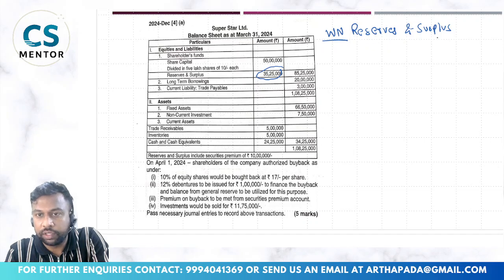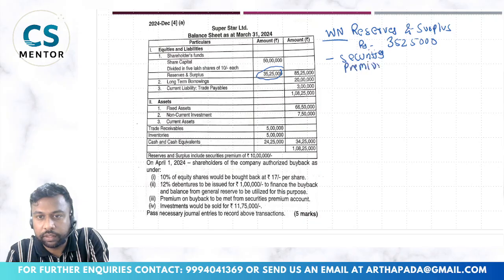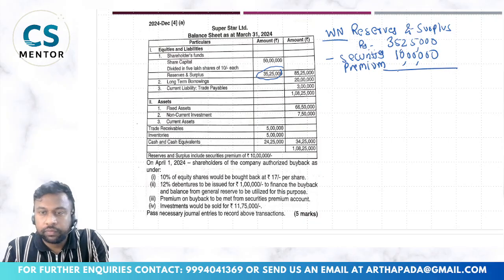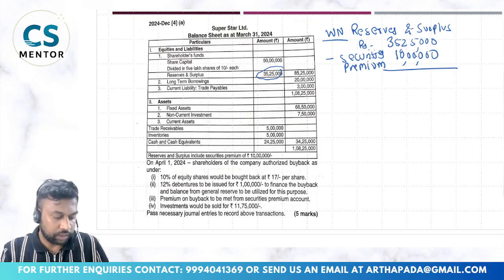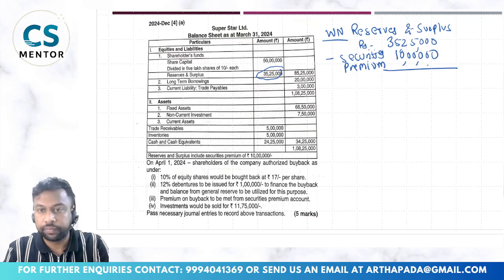So reserves and surplus, the amount is rupees 35 lakh 25,000. Out of this, securities premium is 10 lakhs. So 35 lakh 25,000 minus 10 lakh.